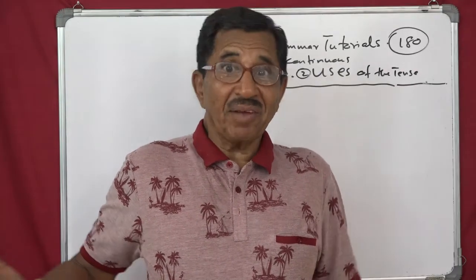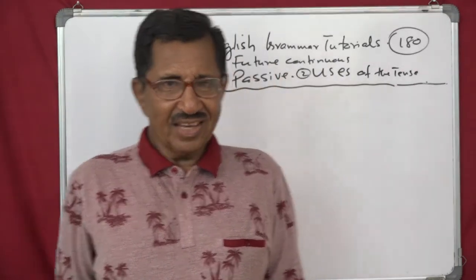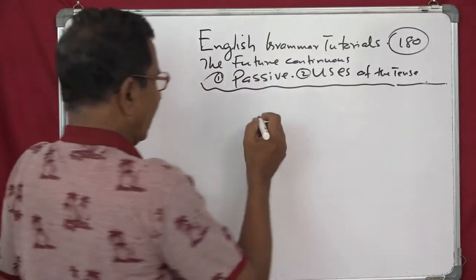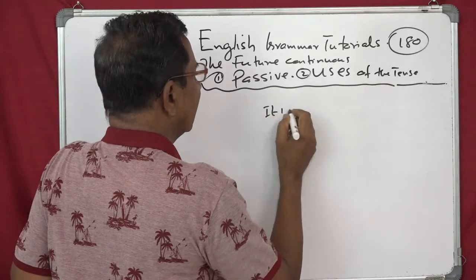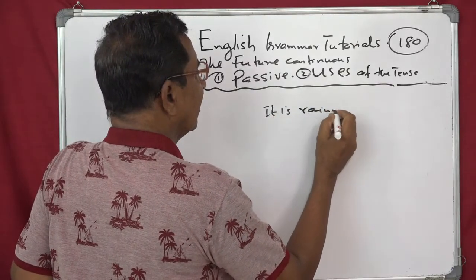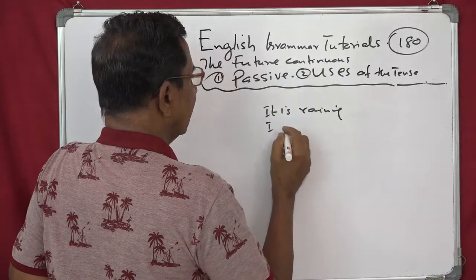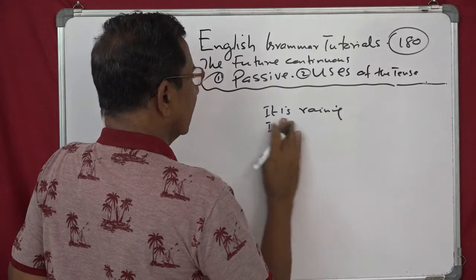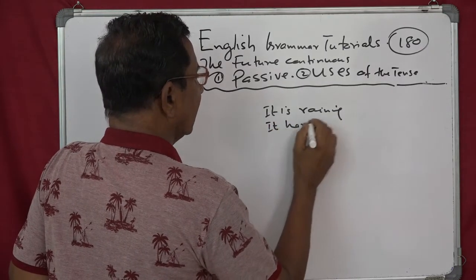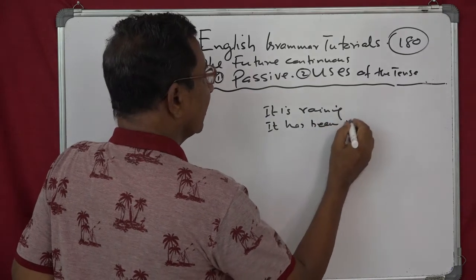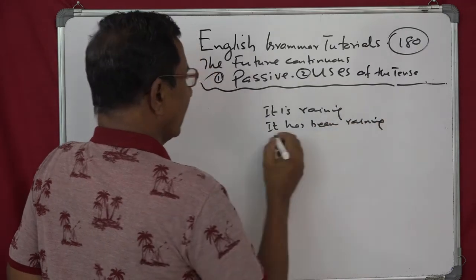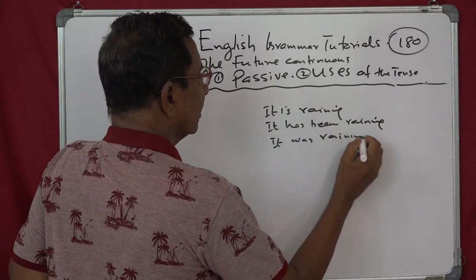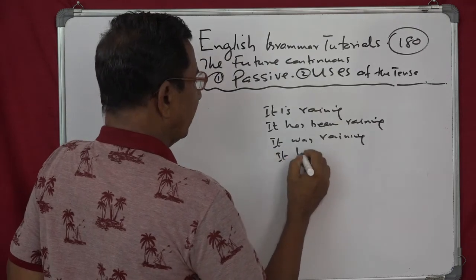going to the Himalayas. Like that you can say. Okay. So see, it will be like this. It is raining, present continuous. It was raining. It has been raining, present perfect continuous. See the difference you can see. It was raining, past continuous. It had been raining,